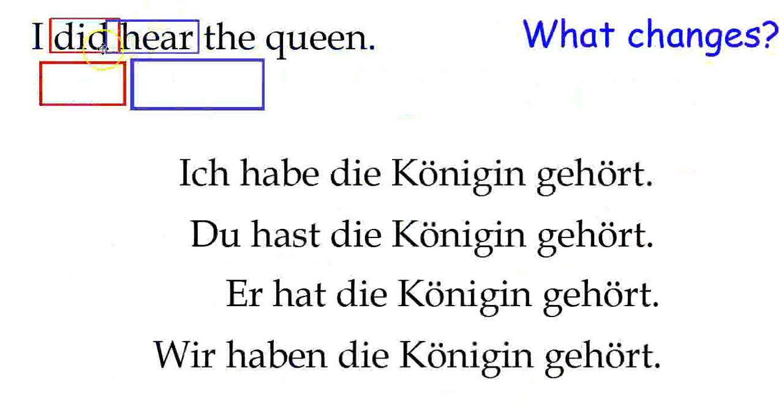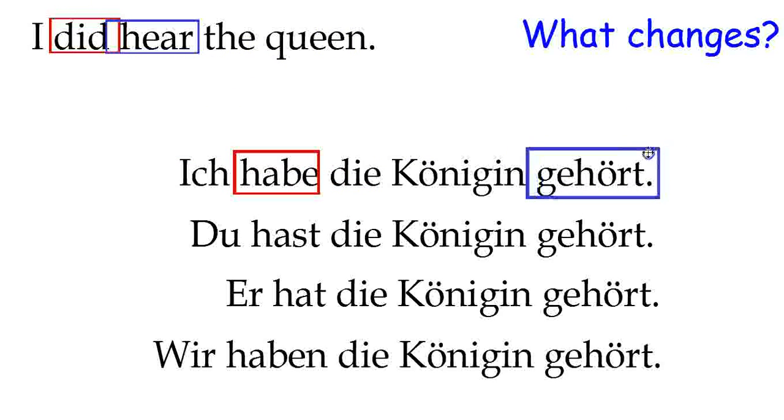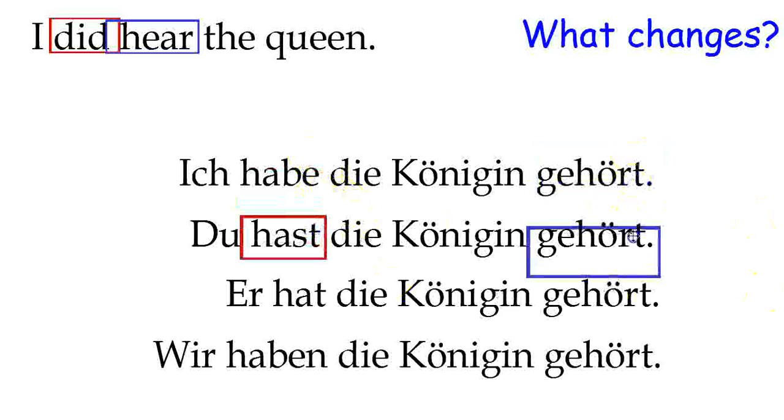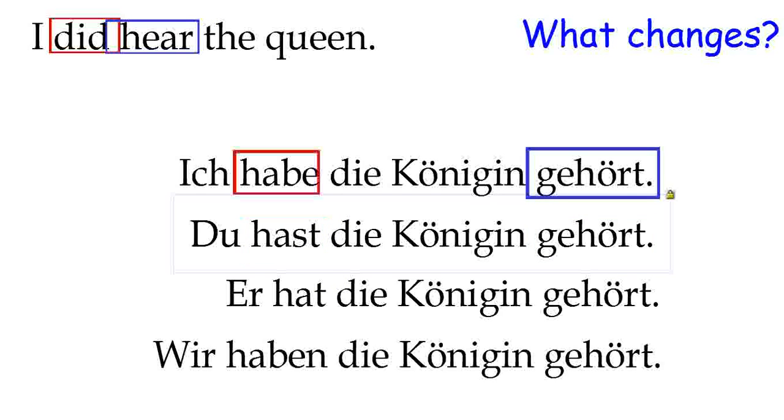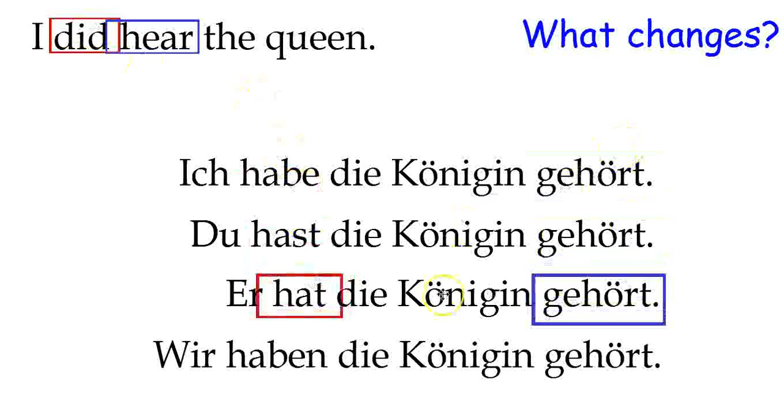So, I did hear the Queen, or I have heard the Queen. Ich habe die Königin gehört. Du hast die Königin gehört. Er hat die Königin gehört.